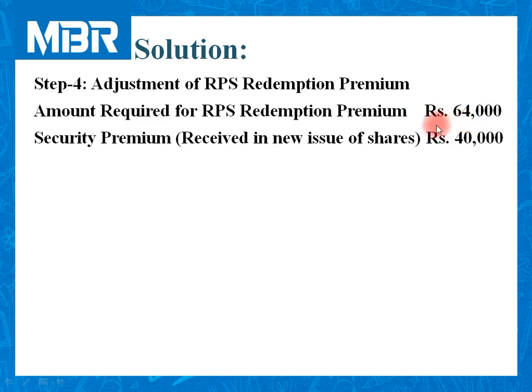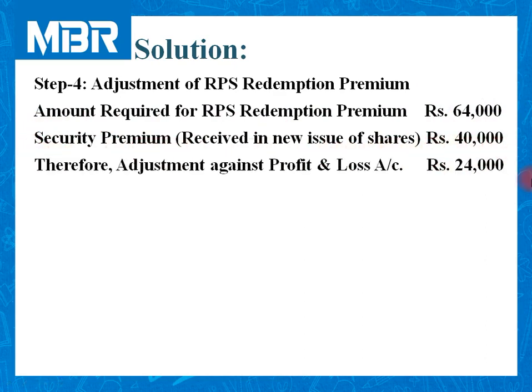Right now we have received securities premium of rupees 40,000. But we need to adjust 64,000 rupees. And we have 40,000 rupees for securities premium. It means that we need to adjust the remaining 24,000 against profit and loss account.